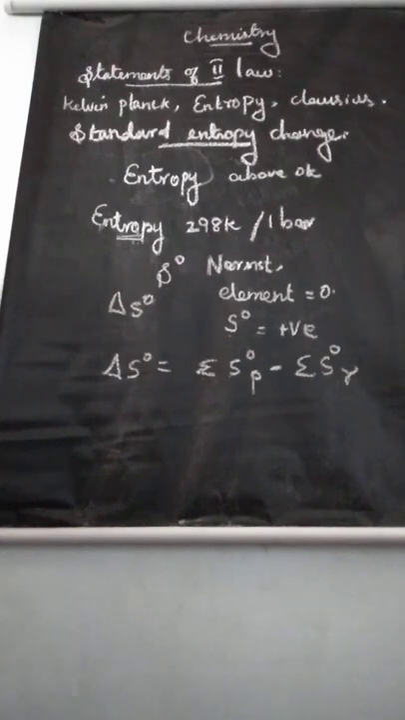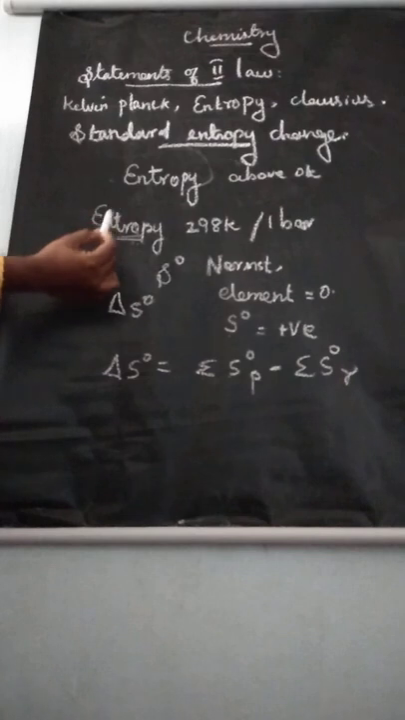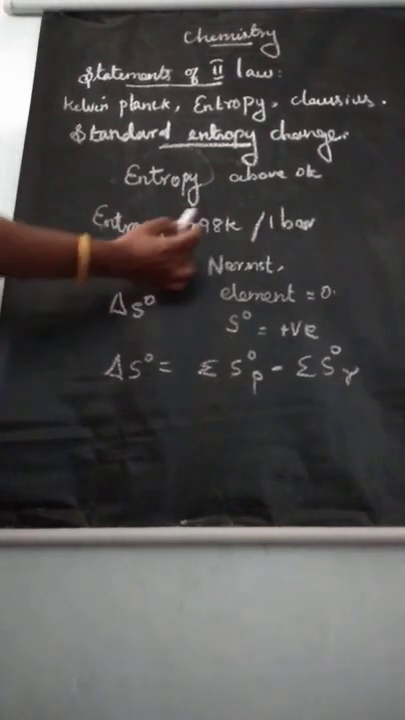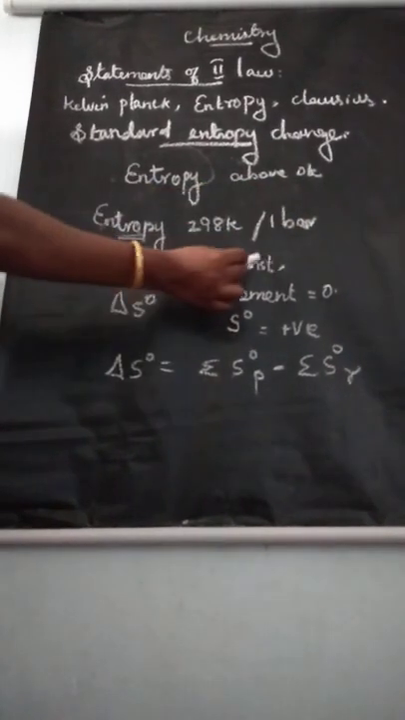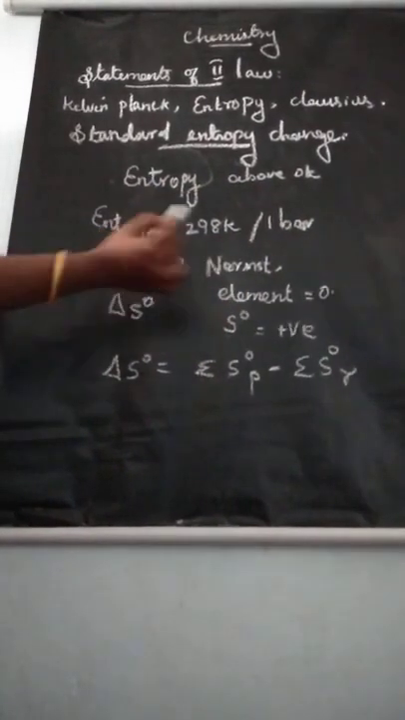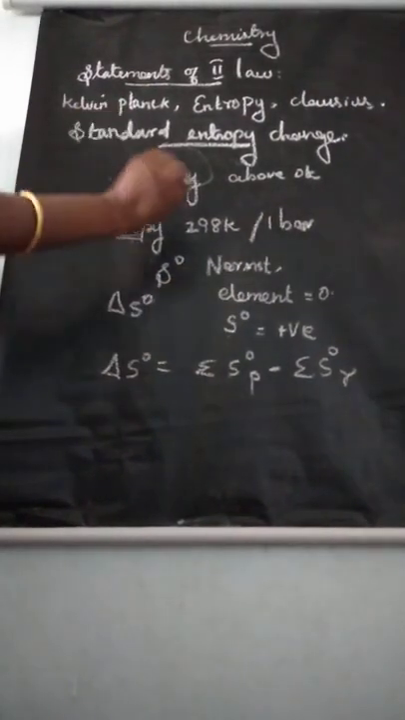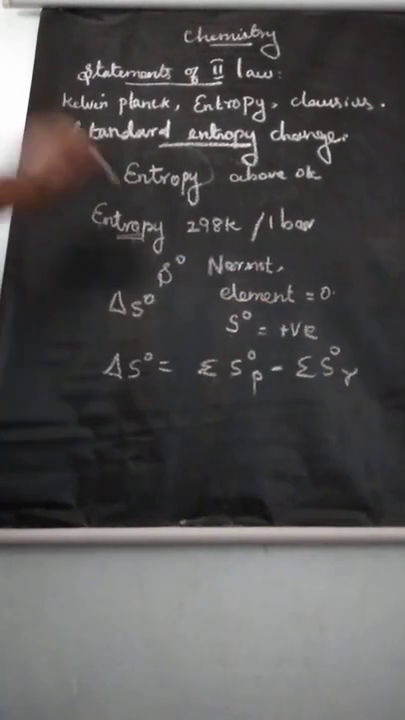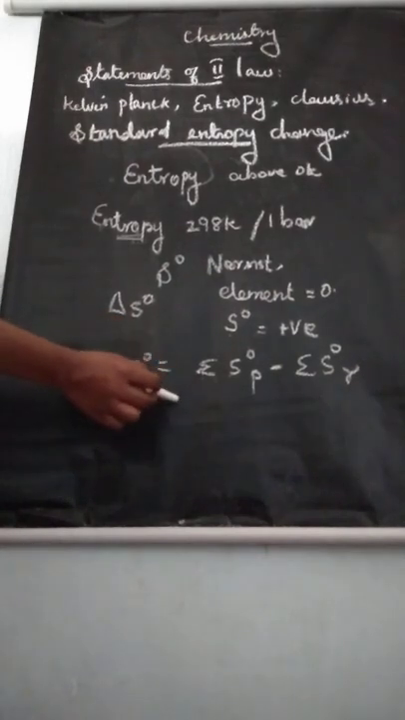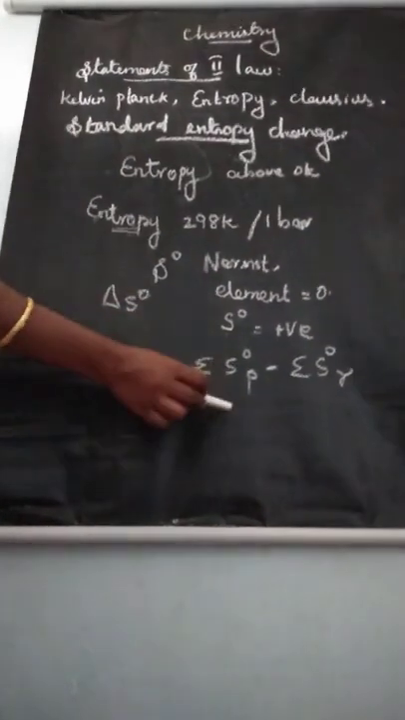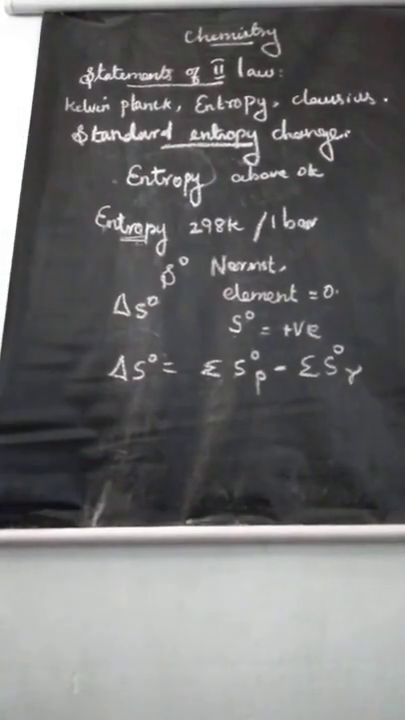So what are the points we learned? Tell the definition. Standard entropy is defined as the absolute entropy of a substance at temperature 298 Kelvin and 1 bar pressure. According to Nernst, the absolute entropy of all elements is 0. Then the standard entropy of substances are positive values. From this we get the standard entropy change: delta S naught is equal to the summation of S naught of products minus the summation of S naught of reactants. Understand this? Okay, listen.